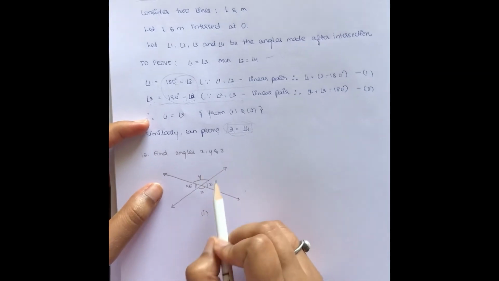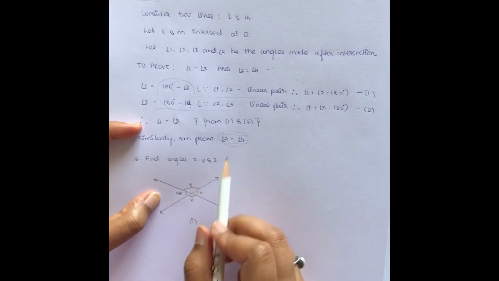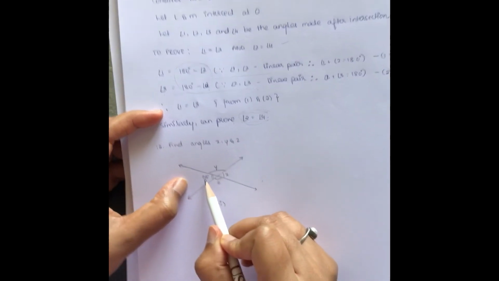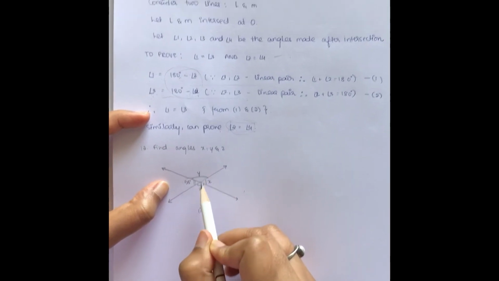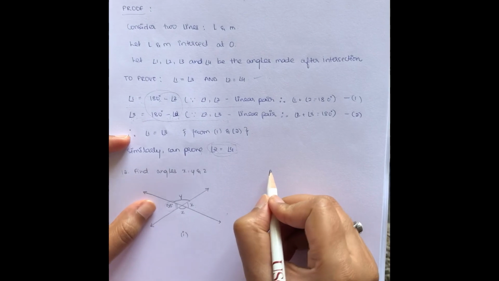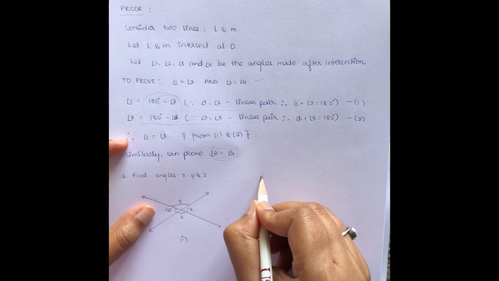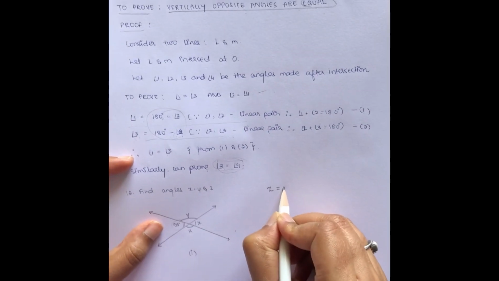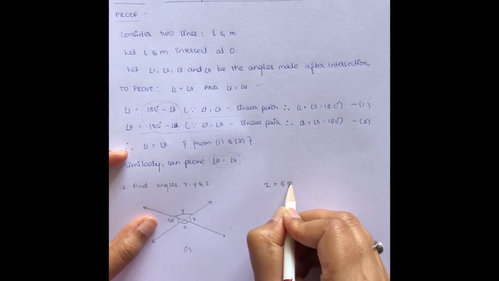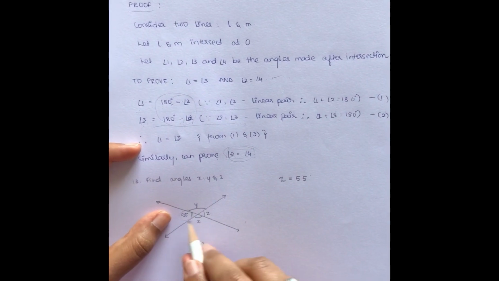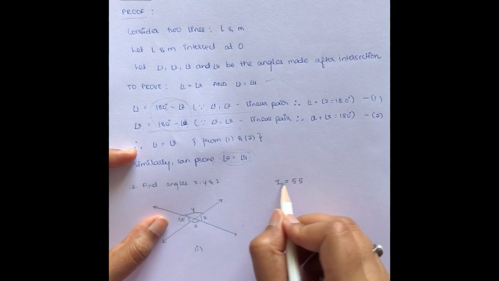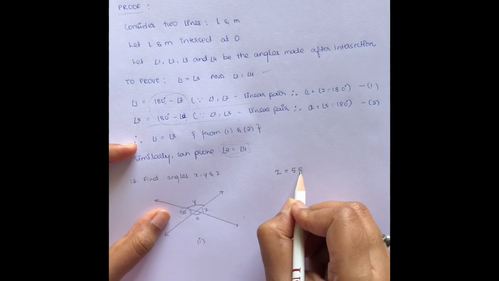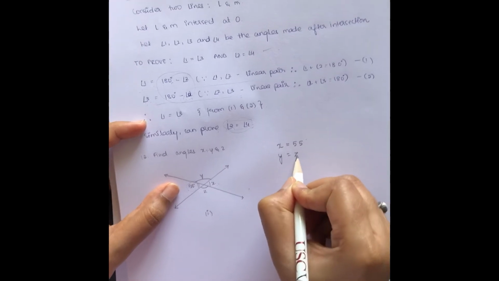Let's look into a problem in order to understand the concept better. Here, 55 degree is an angle which is given and we have to find x, y and z angles. So, from vertically opposite angles concept, we have angle 1 is equal to angle 3 in this figure, which is angle x and the angle of measurement 55 degree. So, x is equal to 55 degree and y is equal to z.